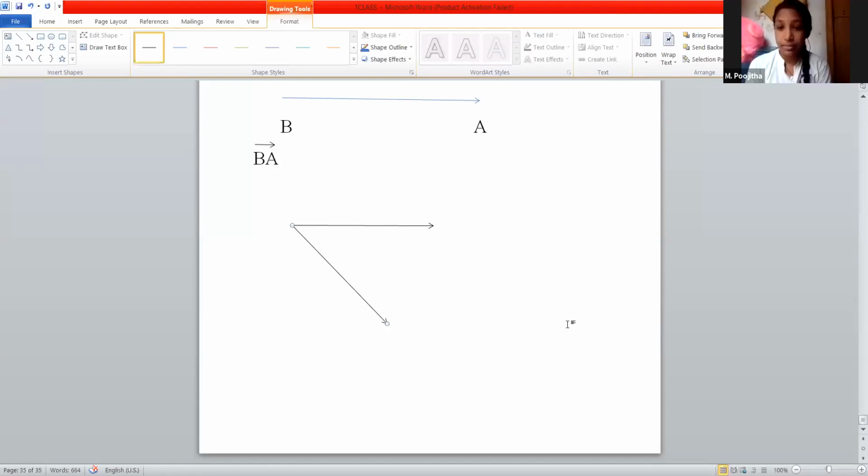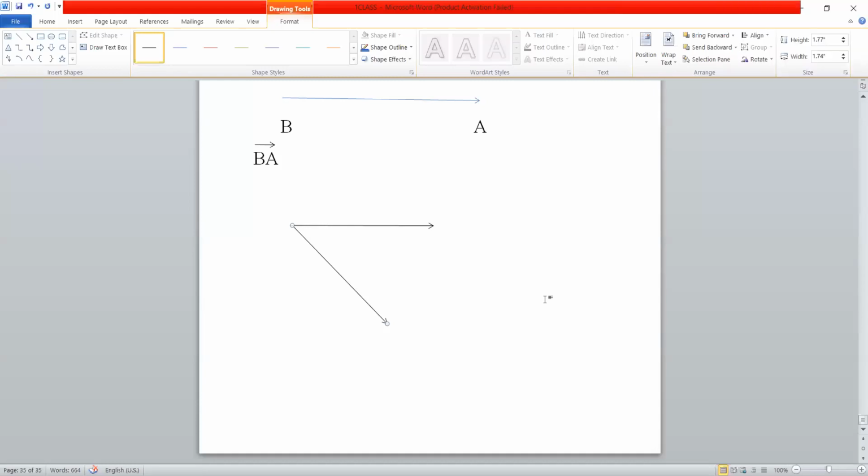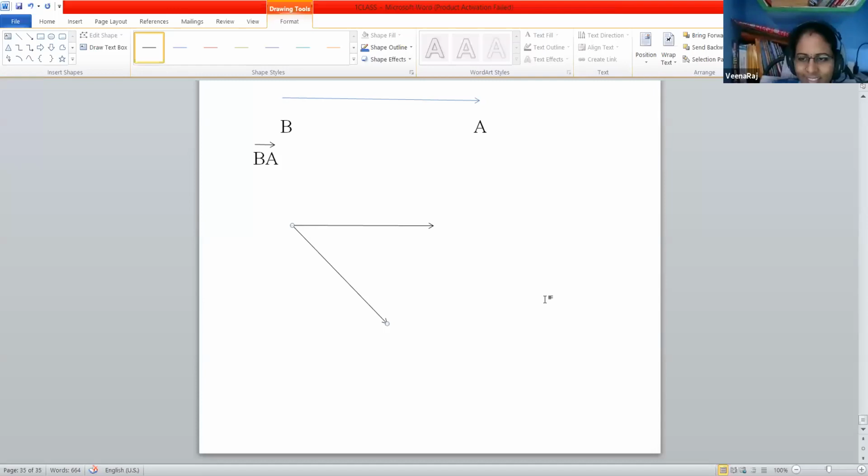Where do we use them? In maps, directions, time. Time means in a clock, yes ma'am. Okay, edges of fans.